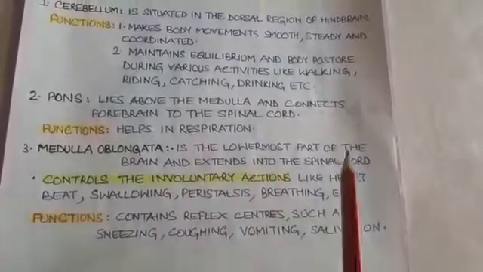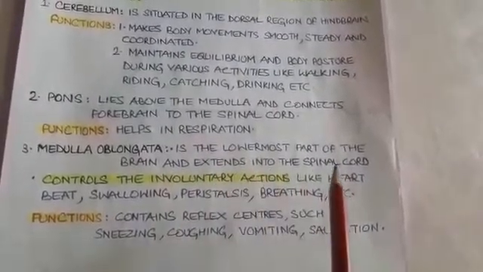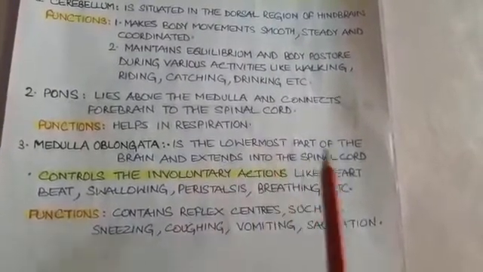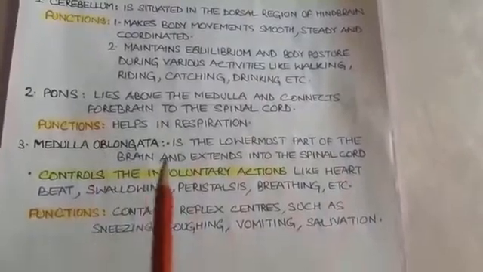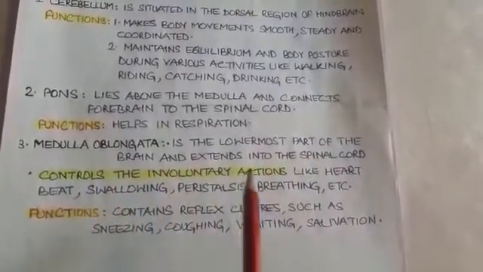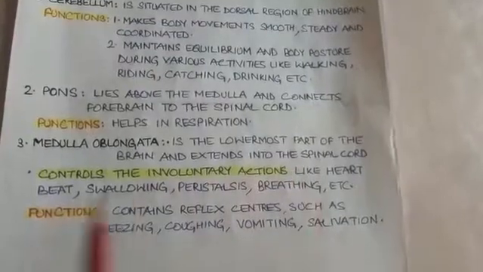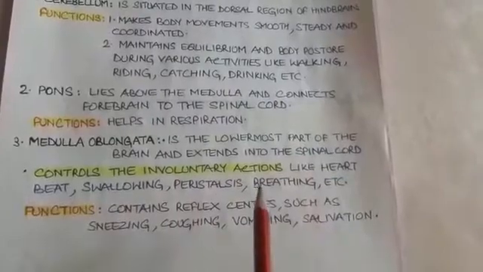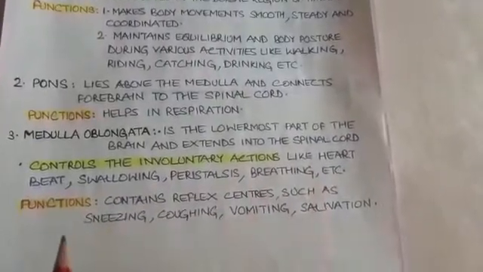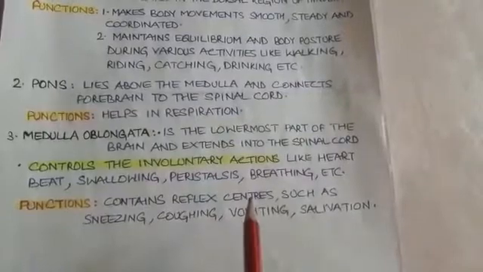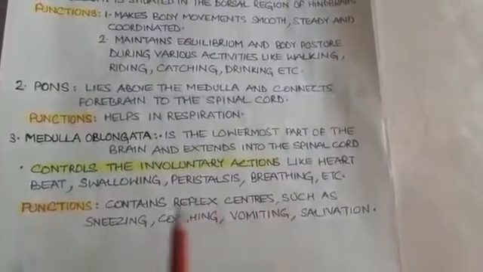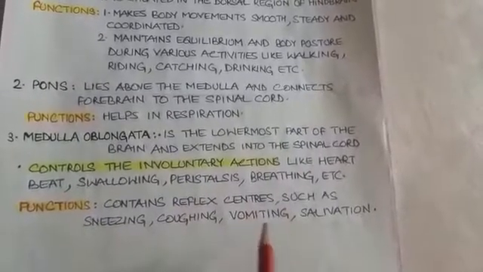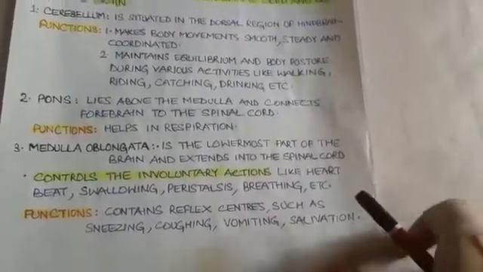The third part of the hindbrain is medulla oblongata. It is the lowermost part of the brain and extends into the spinal cord. Where the medulla oblongata ends, from there spinal cord starts. And medulla oblongata controls all the involuntary actions of our body like heartbeat, swallowing, peristalsis, breathing, etc. And it has the following functions. It contains reflex centers, such as sneezing, coughing, vomiting, salivation, and many more.